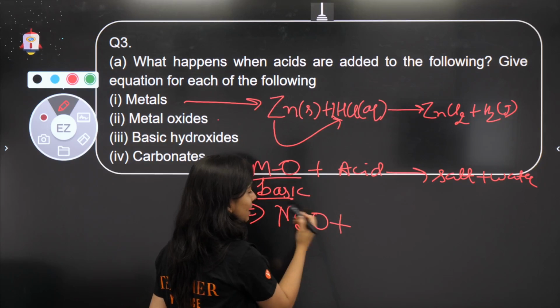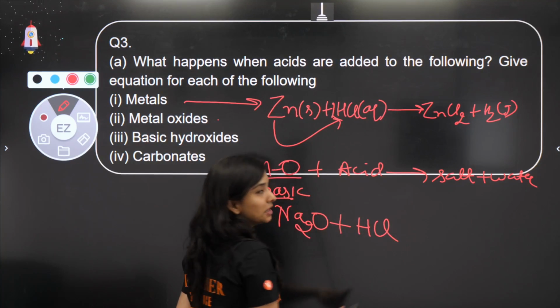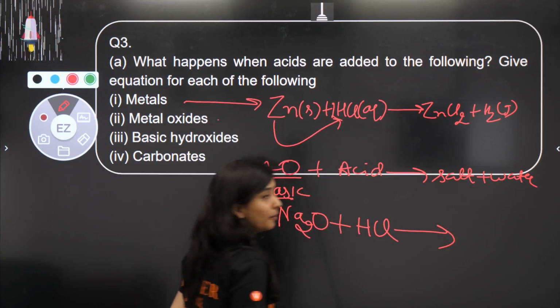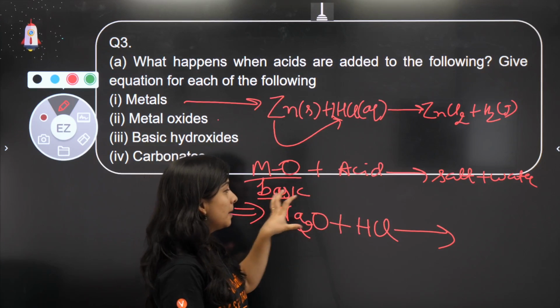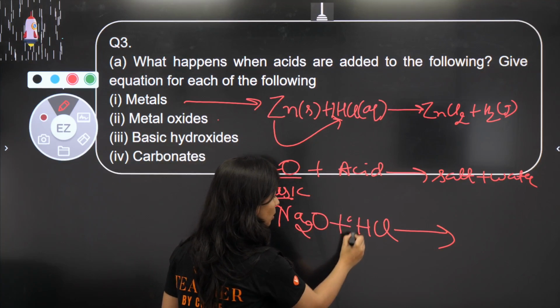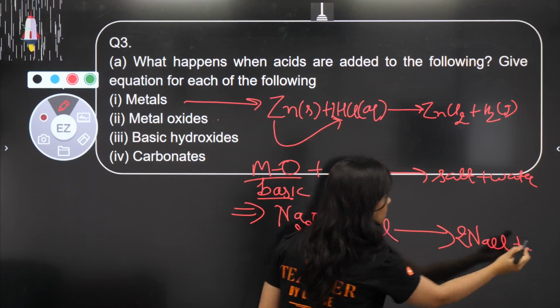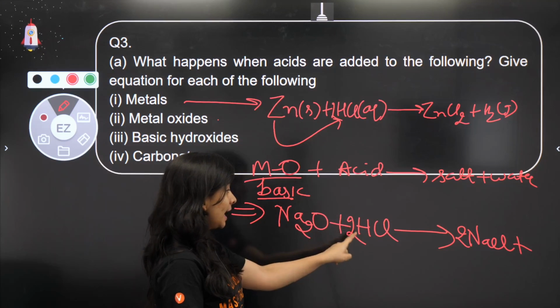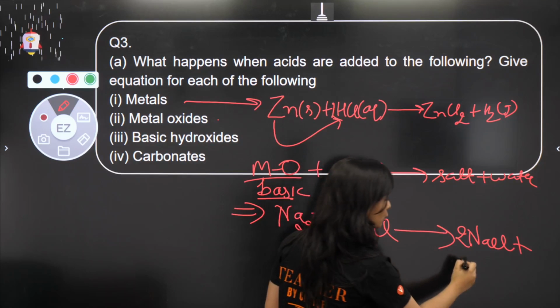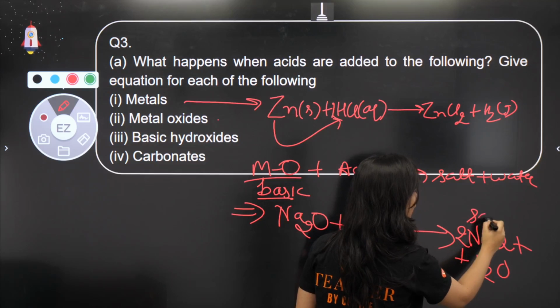If you take sodium oxide as your base and react it with an acid, suppose I took HCl. So, neutralization reaction, base and acid give salt and water. Sodium is going to react with chlorine. Let's balance it also: Na2O plus 2HCl gives 2NaCl plus what is going to form? H2 and 1 oxygen, that is H2O. Fine? H2O, salt and water.